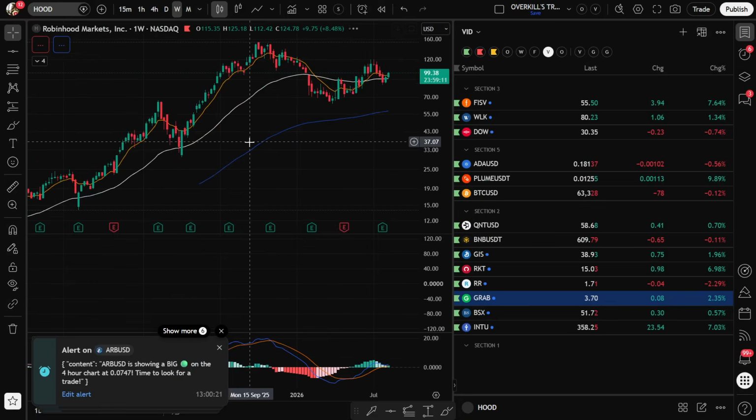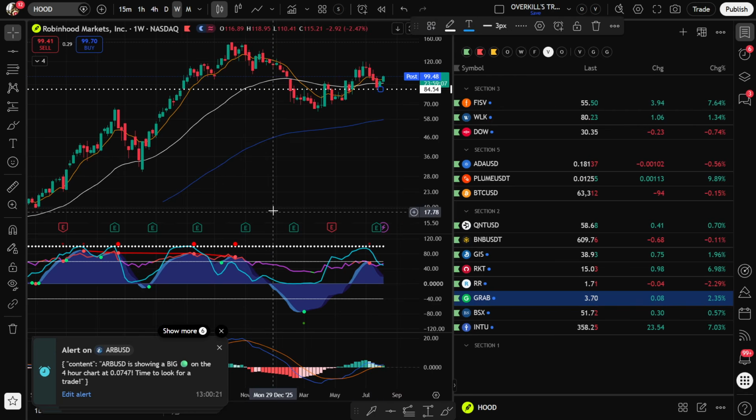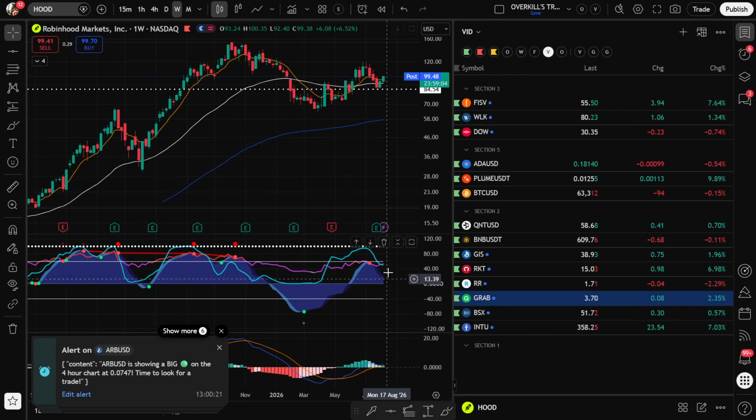We got Robinhood. Robinhood's also had a really big move. This one looks like it's trying to reverse here as well. I'd use a stop loss at $84. $84 if you're in the play.